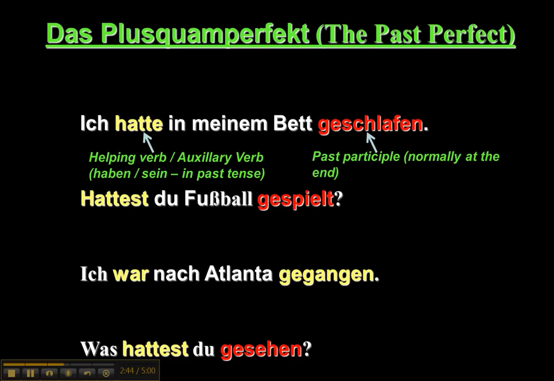Ich hatte in meinem Bett geschlafen. Hattest du Fußball gespielt? Ich war nach Atlanta gegangen. Was hattest du gesehen? You notice in that third one, ich war nach Atlanta gegangen, that this is using sein as the helping verb. And for more information on what verbs use sein versus haben as the helping verbs in the perfect tense, you'll want to check out our video over that topic.